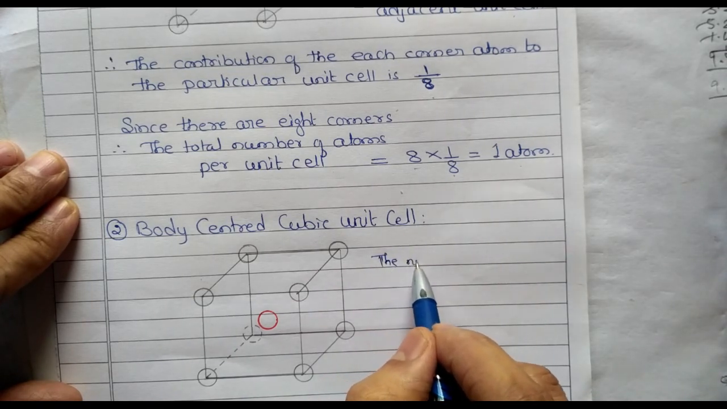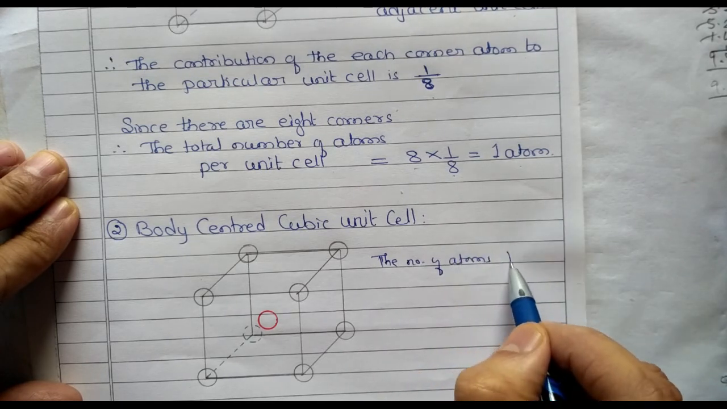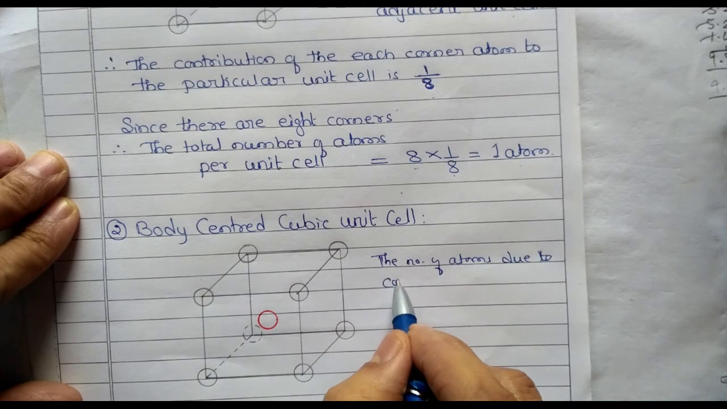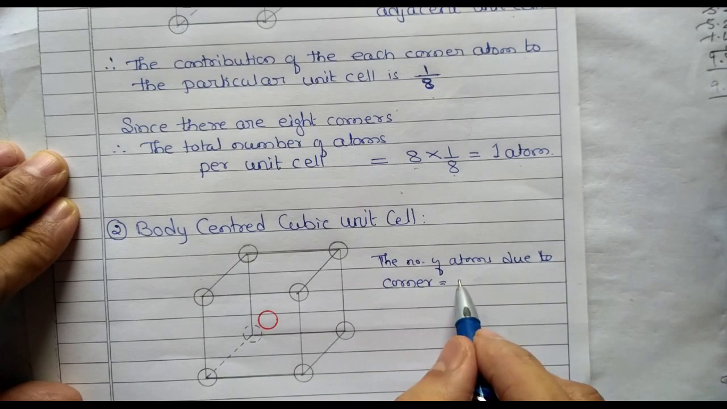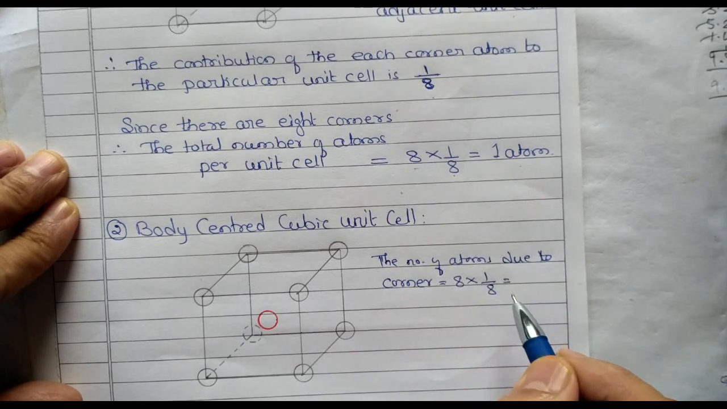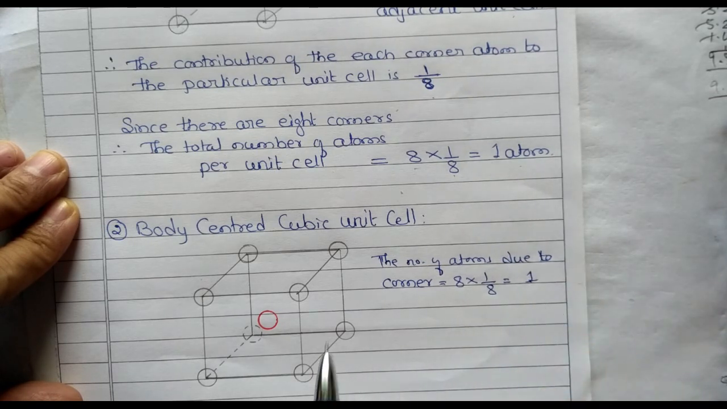The number of atoms due to corner equals how much? Corner atoms are 8, 8 into its contribution is 1/8, equal to 1. Okay, because these atoms are shared by the other unit cells. So therefore its contribution becomes 1.